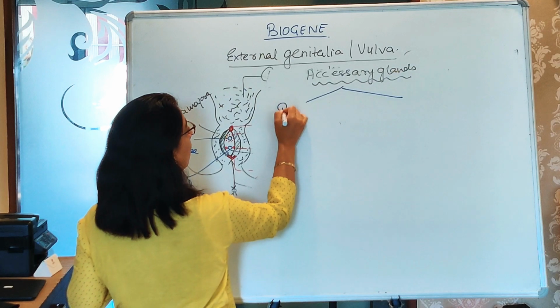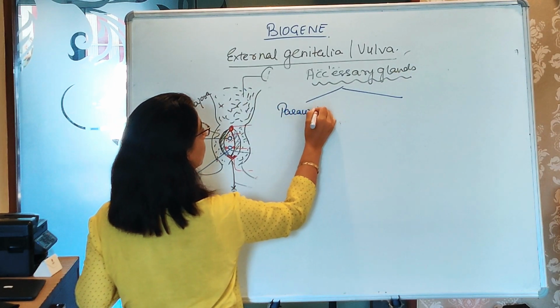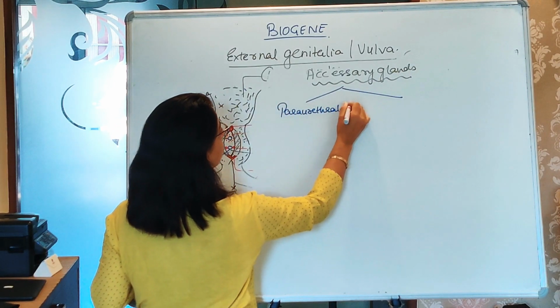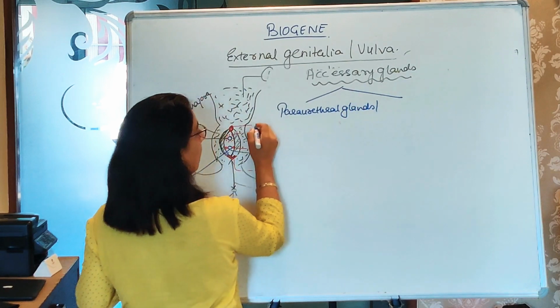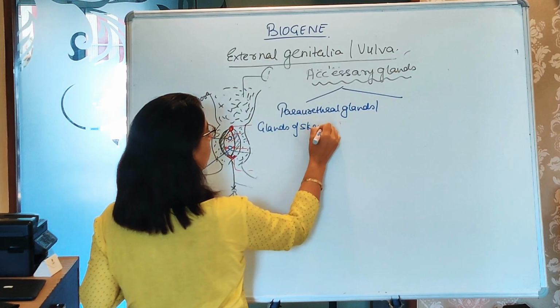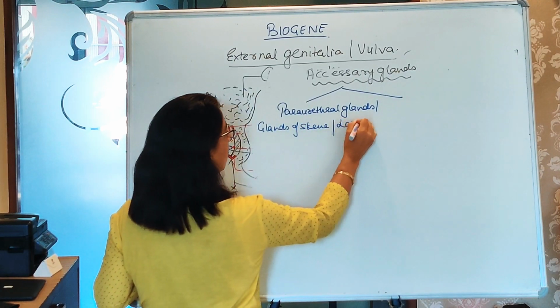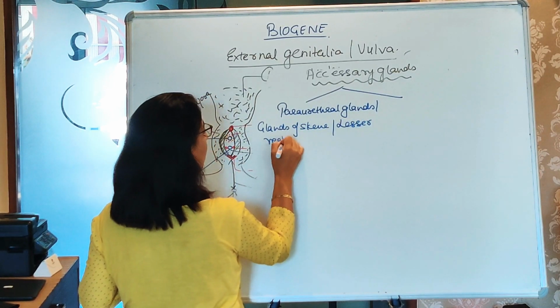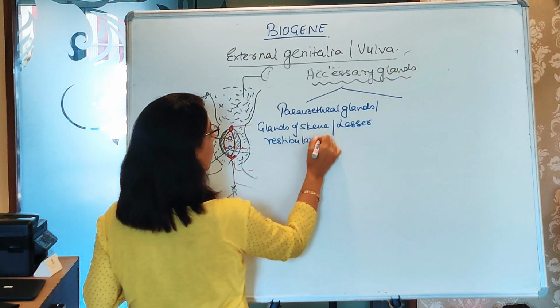One is called paraurethral glands. We also call them glands of Skene, and we also call them lesser vestibular glands.